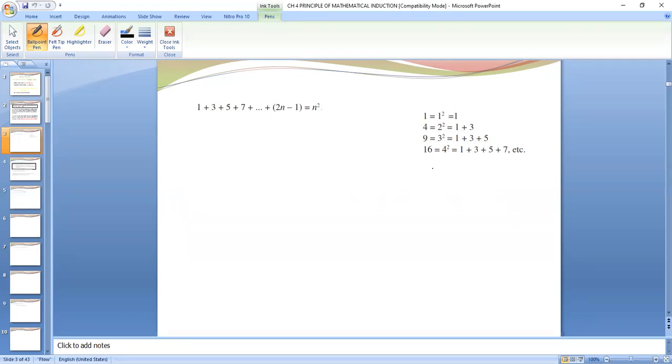That means the next number 25 will be equal to 5 square, and can be written as 1 plus 3 plus 5 plus 7 plus 9.